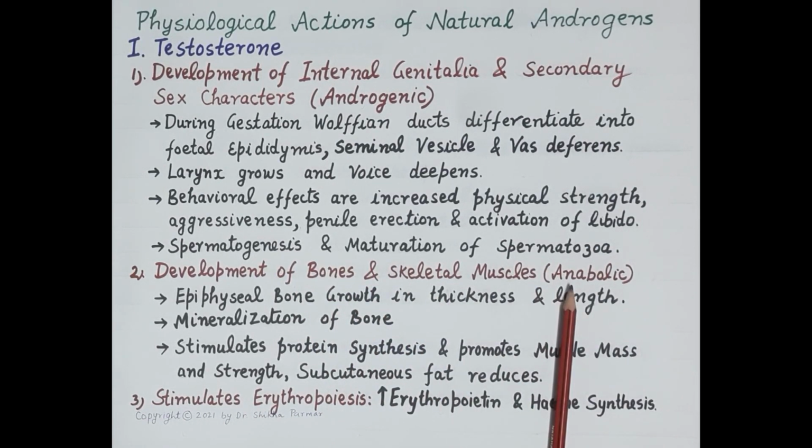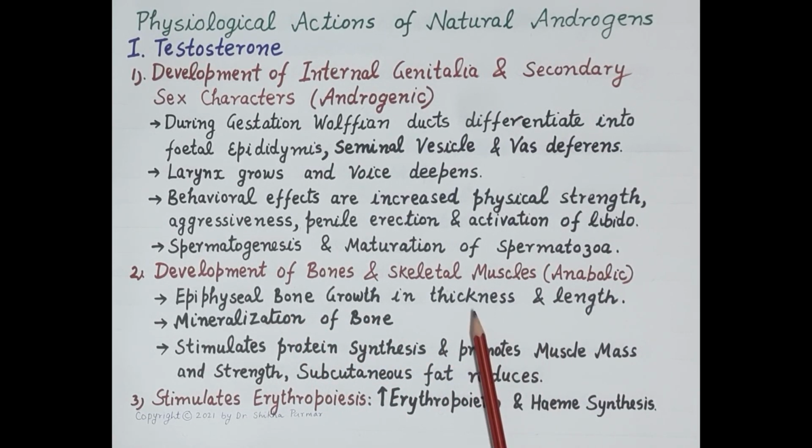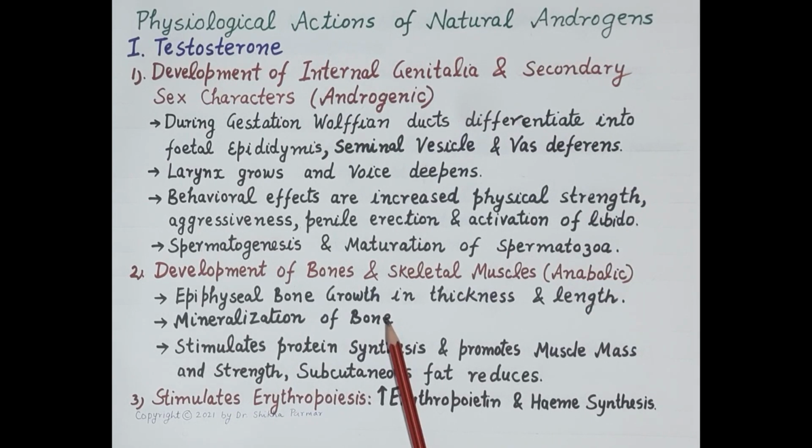Now, anabolic actions of testosterone include development of bones and development of skeletal muscles. Now, testosterone is required for the epiphyseal bone growth, and that results in the increase in the length and thickness of the bones. Now, apart from this, testosterone induces mineralization of bones. The bones become wide and strong.